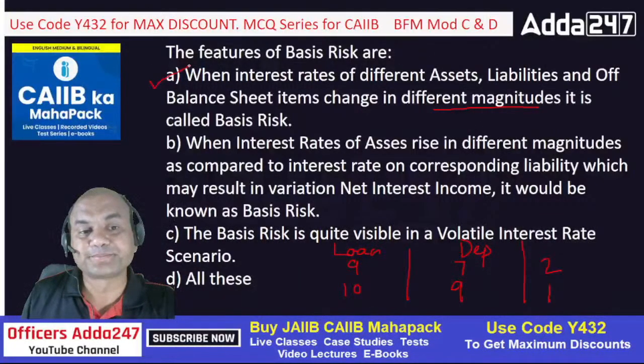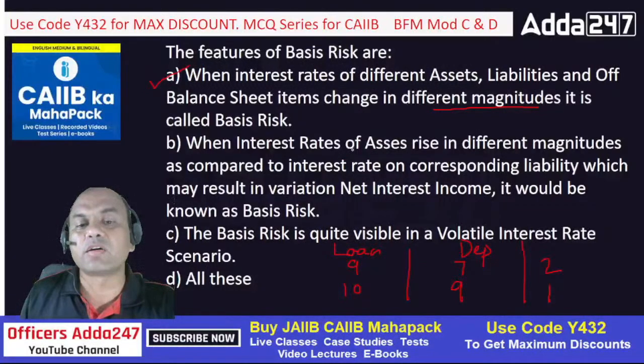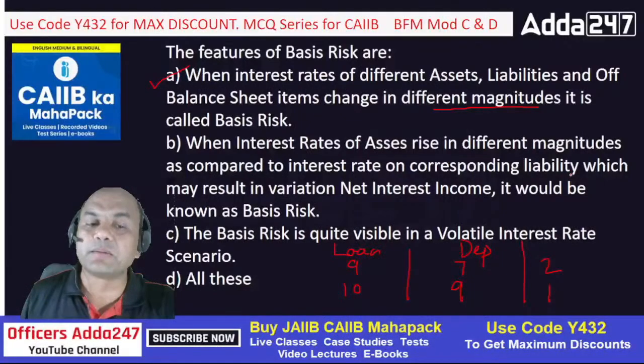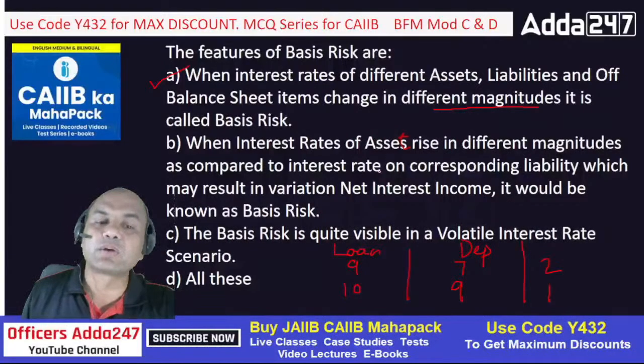So this can be true. When the interest rate of assets rises in different magnitudes as compared to the interest in the corresponding liabilities, which may result in variation in net interest income, it would be known as basis risk. So interest rate in assets rises in different magnitudes as compared to interest in liabilities. So that's what we are discussing over here. So B is also the same, only wordings are changed.